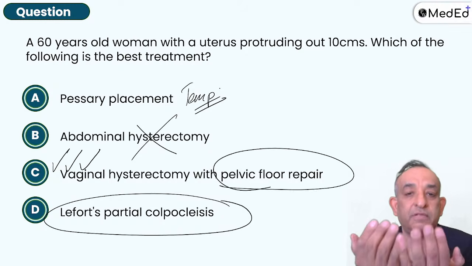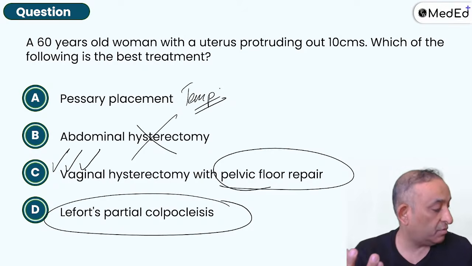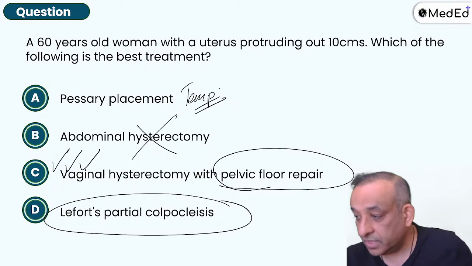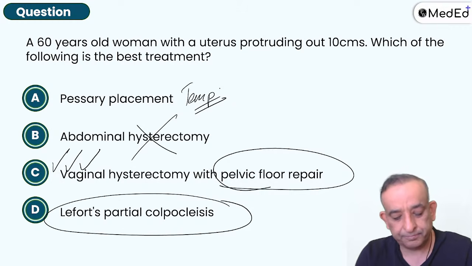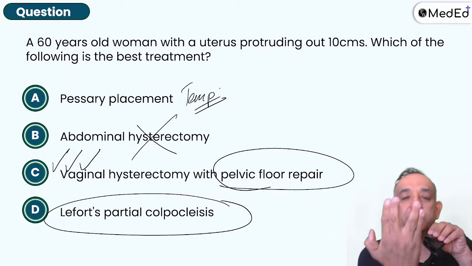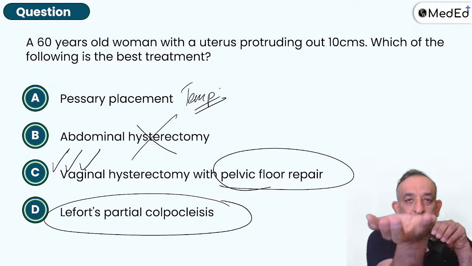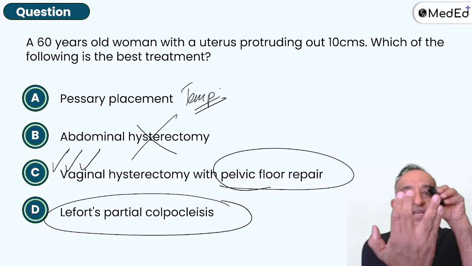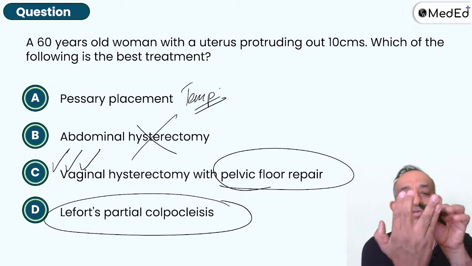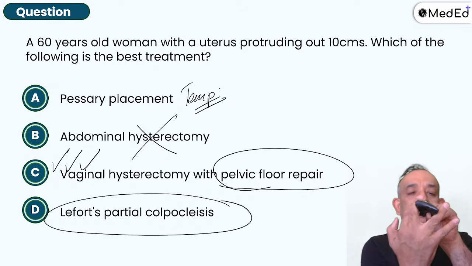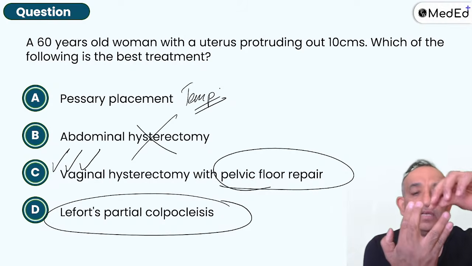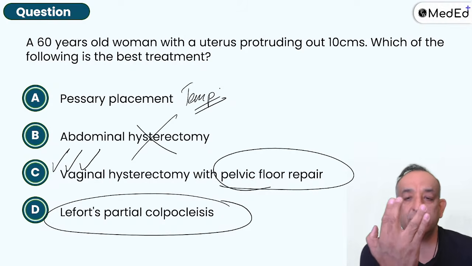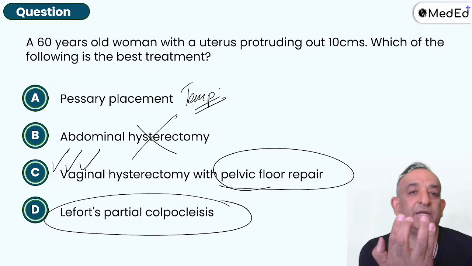Look, if you do not repair the floor, let me show you. If I show you the uterus with this bag here, this is the floor of the pelvis, the levator ani. This is the vaginal opening, and the uterus is coming out of that. What do you do? A hysterectomy. The uterus is out. But can you see this vagina is so big and wide? So you have to make the vaginal opening back to the normal size.